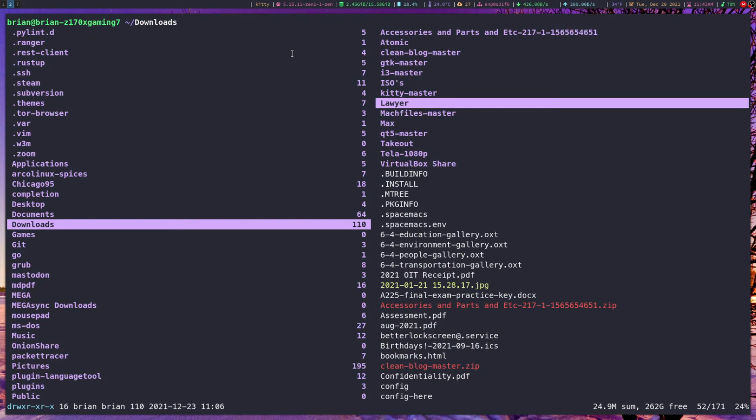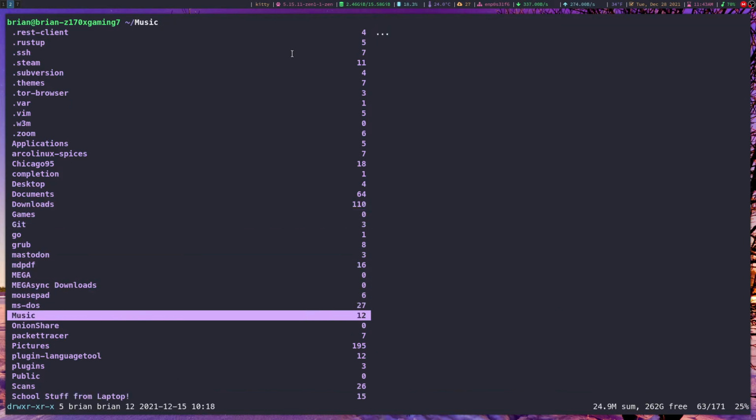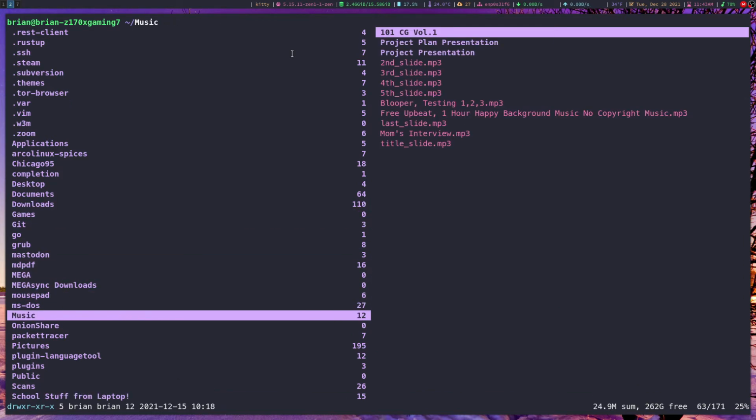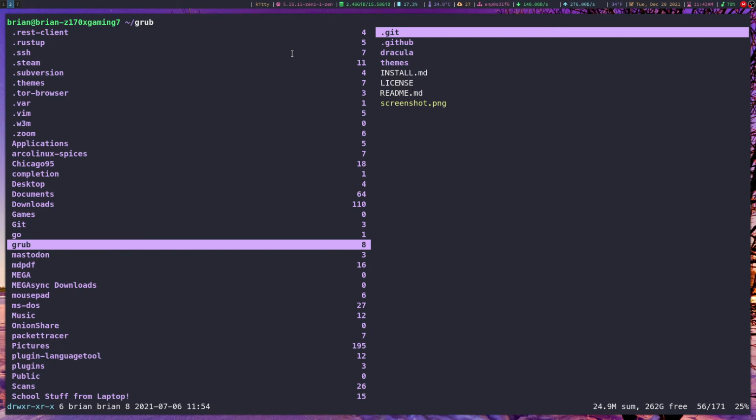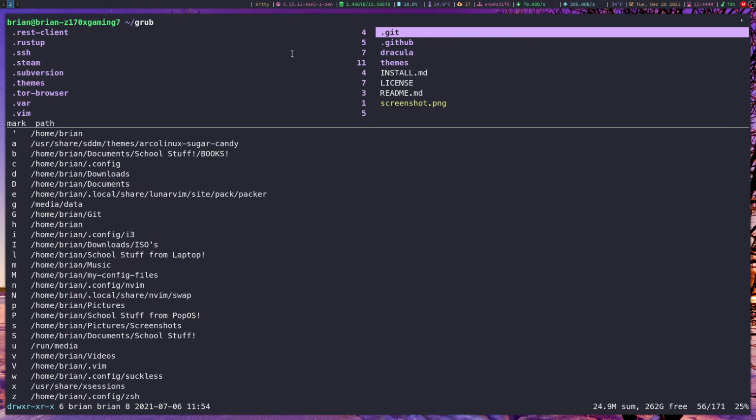You can also set bookmarks for various things. So let's say I wanted to have a bookmark here for grub. I can hit the key M, and then whatever key after that to set the key binding, and then to access it later I hit either the single or double quotation key.